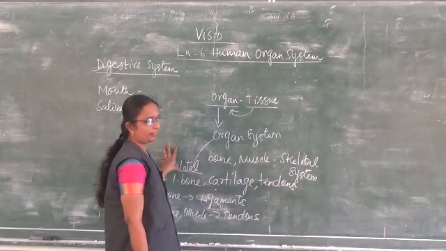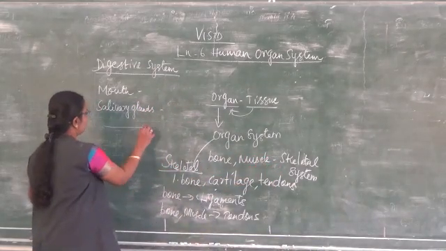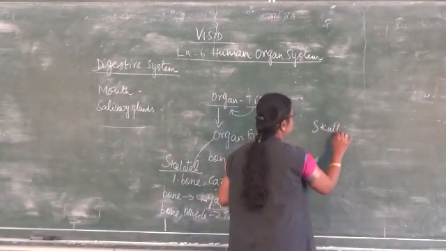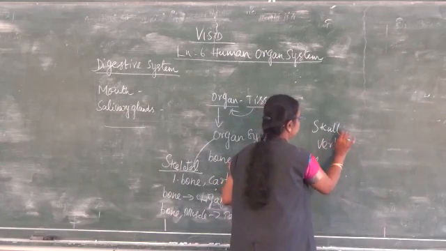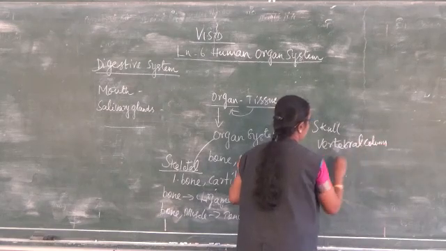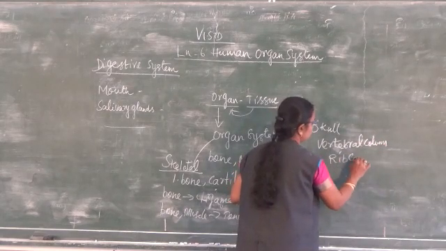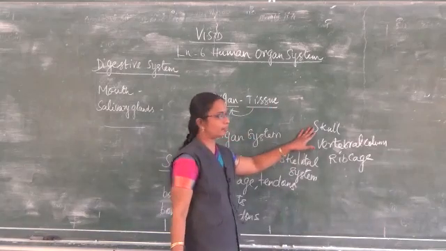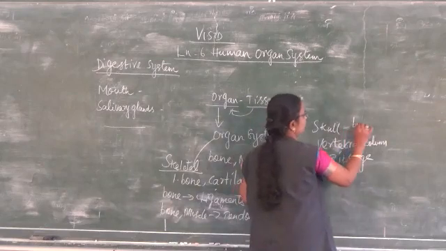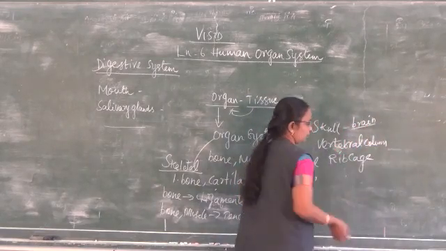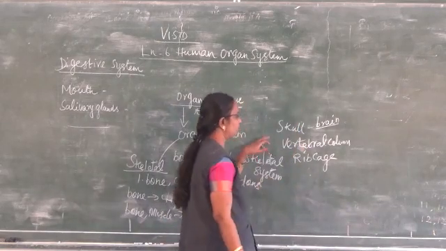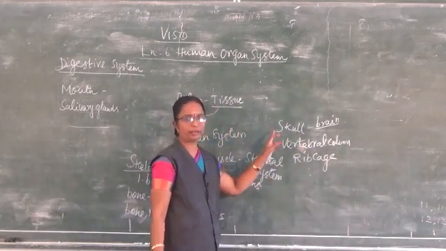When we talk about the skeletal system, there are three types of bones found in that: the skull, the vertebral column and the rib cage. The skull, where is it found? Inside the head, and it protects the brain. The skull consists of the cranial bone and the facial bone, and it also includes the hyoid bone.